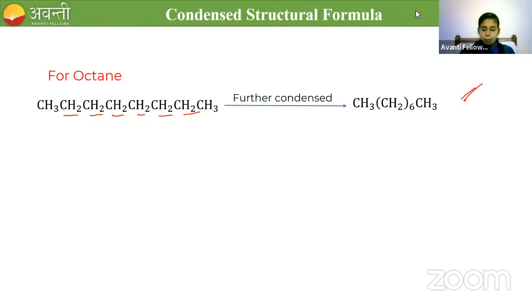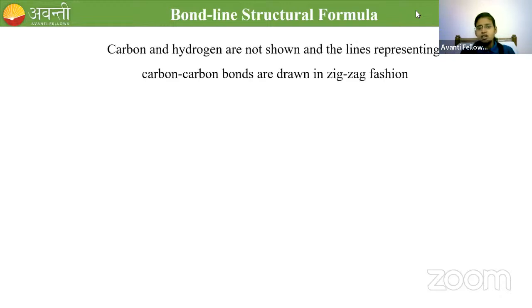Great. So coming to the bond line structural formula, carbon and hydrogen are not shown. In the bond line structural formula, you cannot see the C and hydrogen in the formula. And the lines representing the carbon-carbon bonds are drawn in a zigzag fashion.